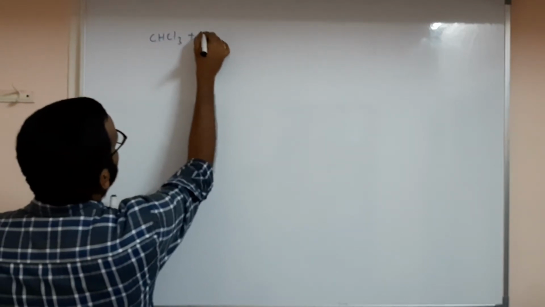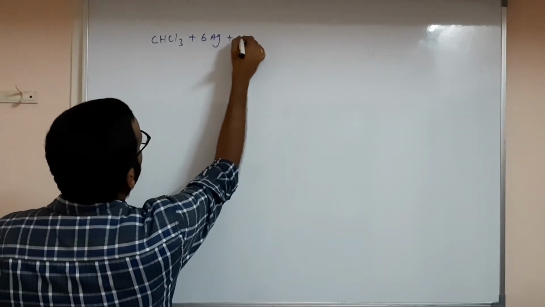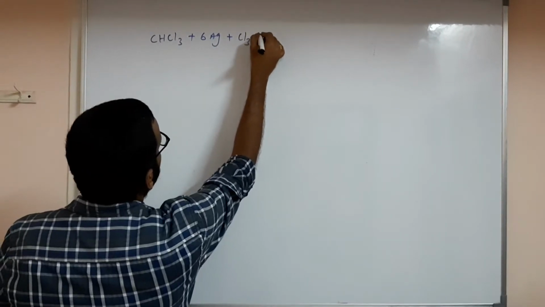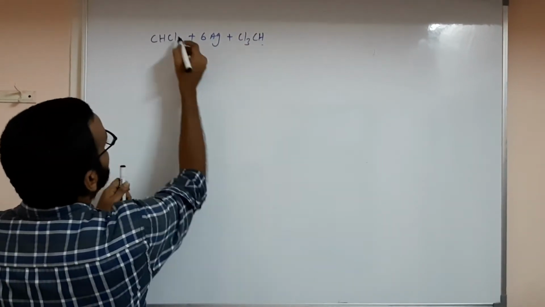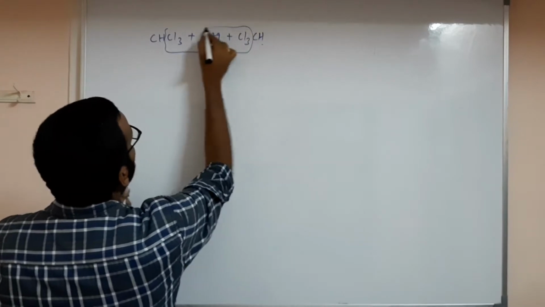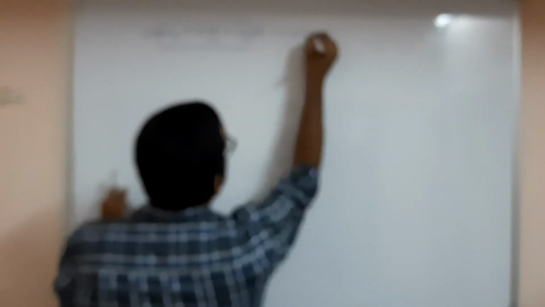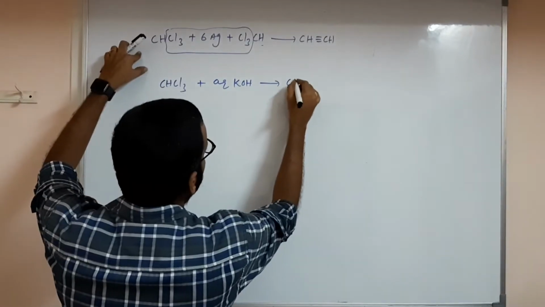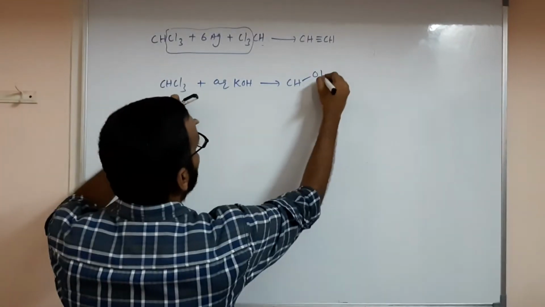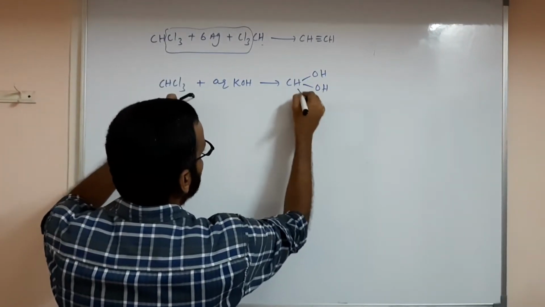CHCl3 when reacting with 6 moles of Ag, 6 moles of AgCl will be removed, then you will get CH triple bond CH actually. Like this, many. Hydrolysis of this CHCl3: on hydrolysis when you are using aqueous KOH, what happened? All three chlorines will be converted to OH, OH, OH.